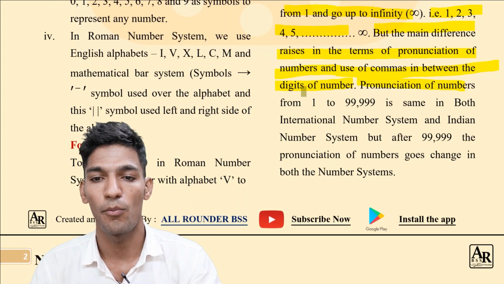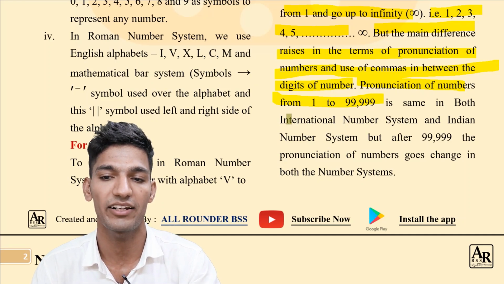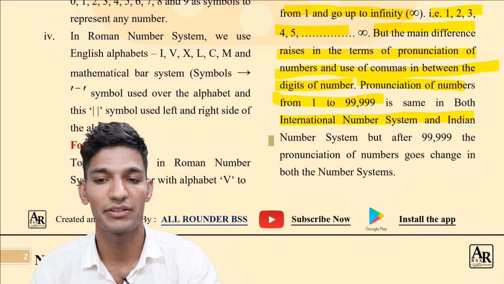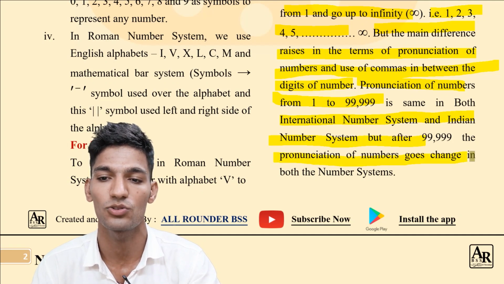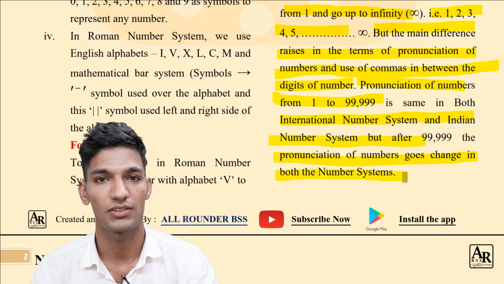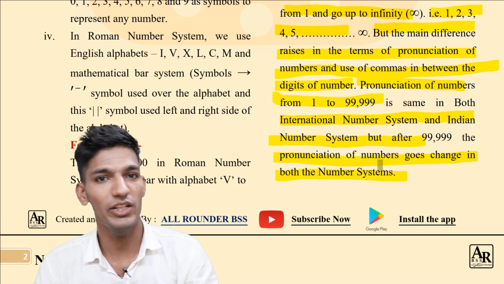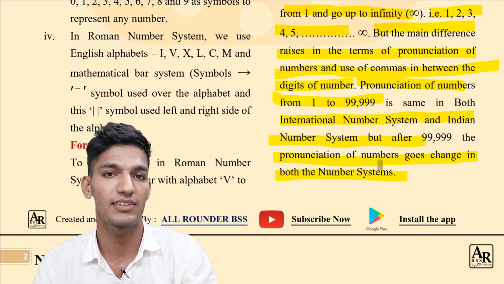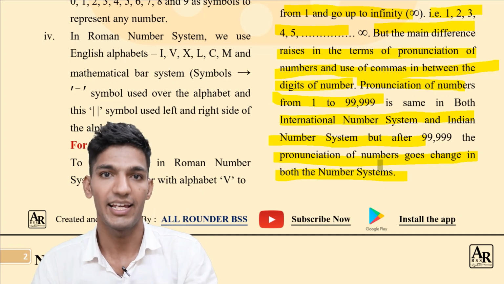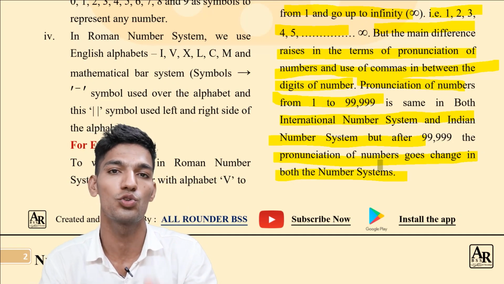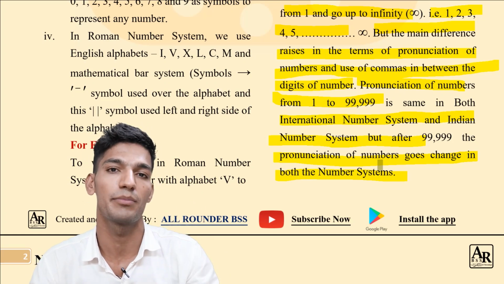Pronunciation of numbers from 1 to 99,999 is the same in both the international and Indian number systems, but after 99,999 the pronunciation changes in both systems. If you are pronouncing a number between 1 and 99,999, including both of these numbers, then there will be no change in the use of commas or the pronunciation in both systems.